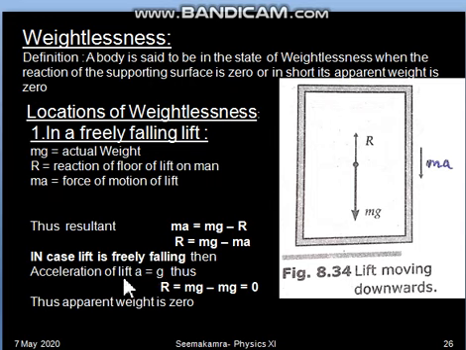That means when a lift is not controlled, when the lift is freely falling, its acceleration will also be equal to g, and in that case the reaction on the person will be 0. So that person inside the lift will feel weightless.